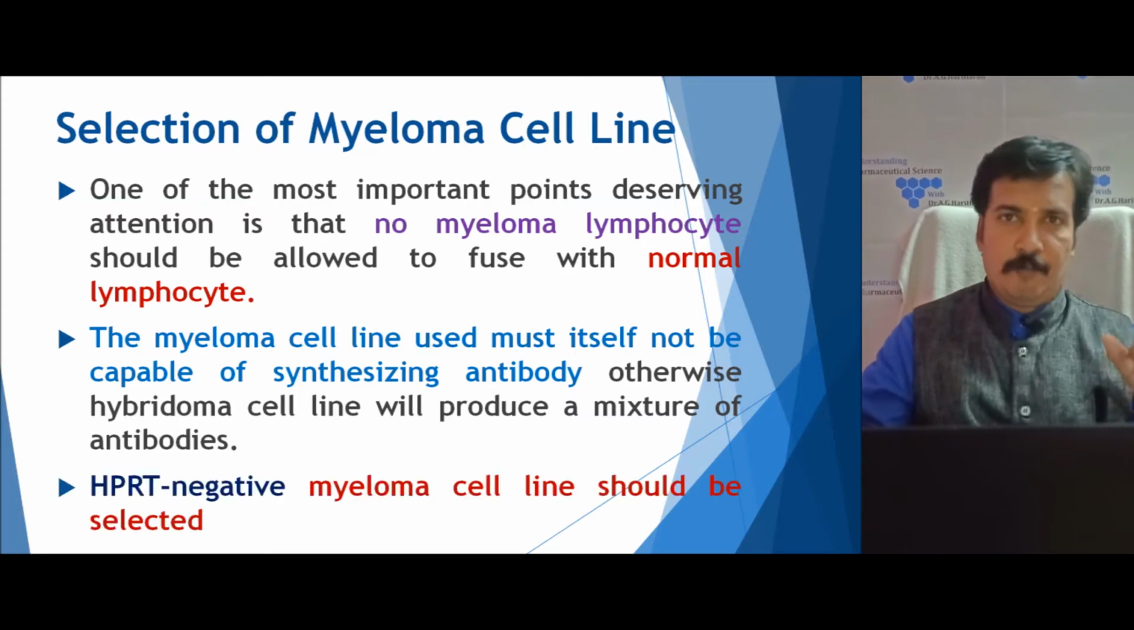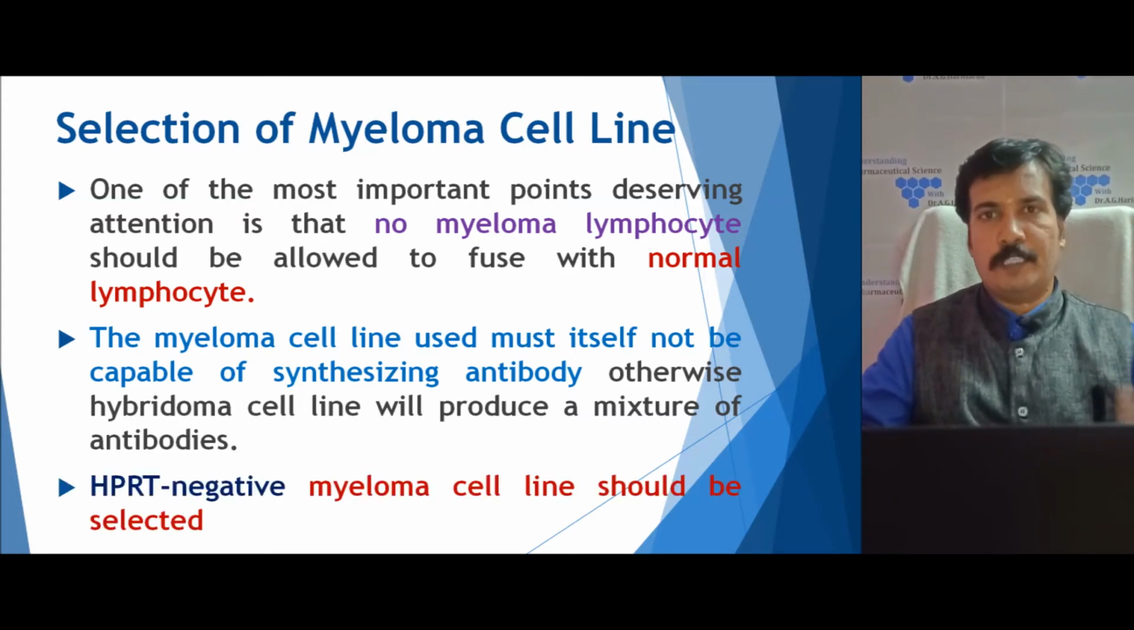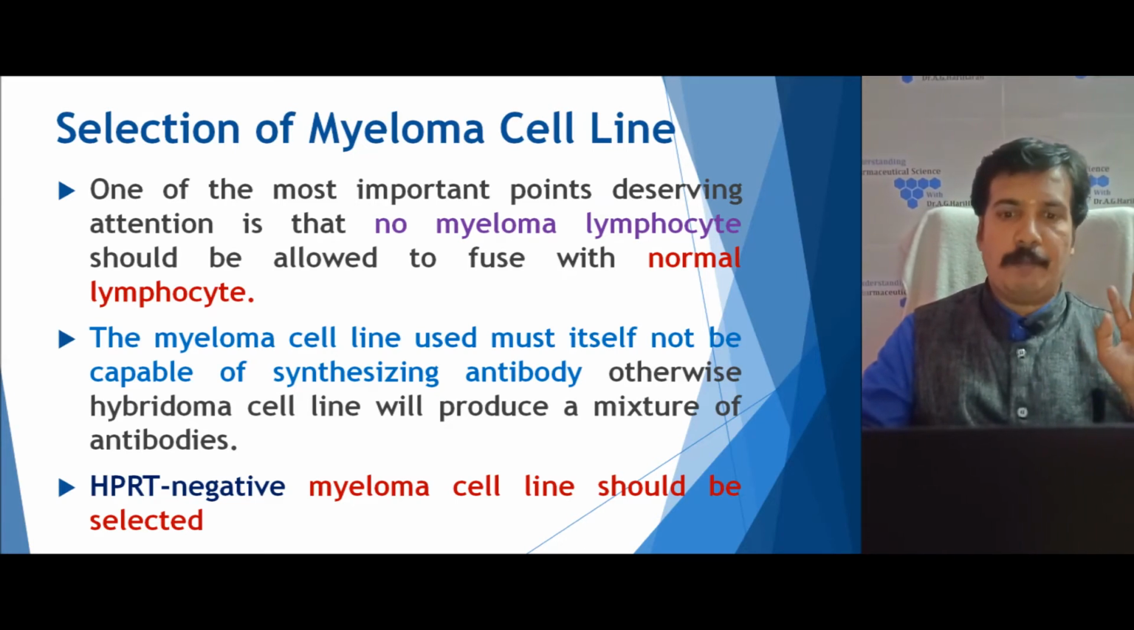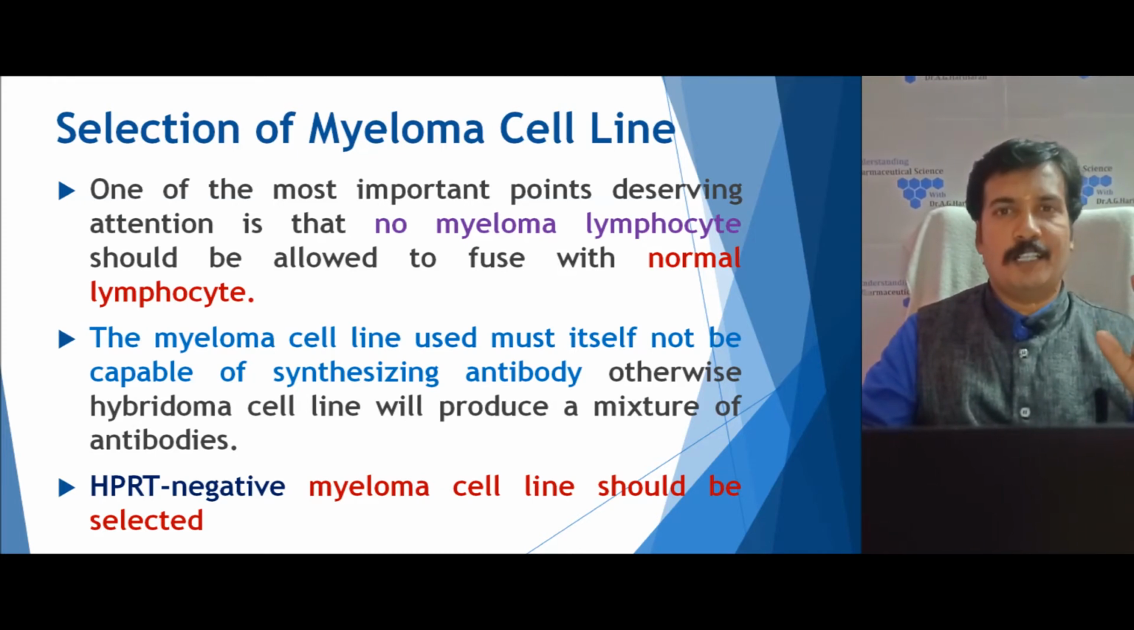Then the third one, which is the most important one, is this: the myeloma cell line should be devoid of the gene HGPRT. So the HPRT or HGPRT gene should be absent in this myeloma cell line, because that is important for the selection of the hybridoma culture, right?